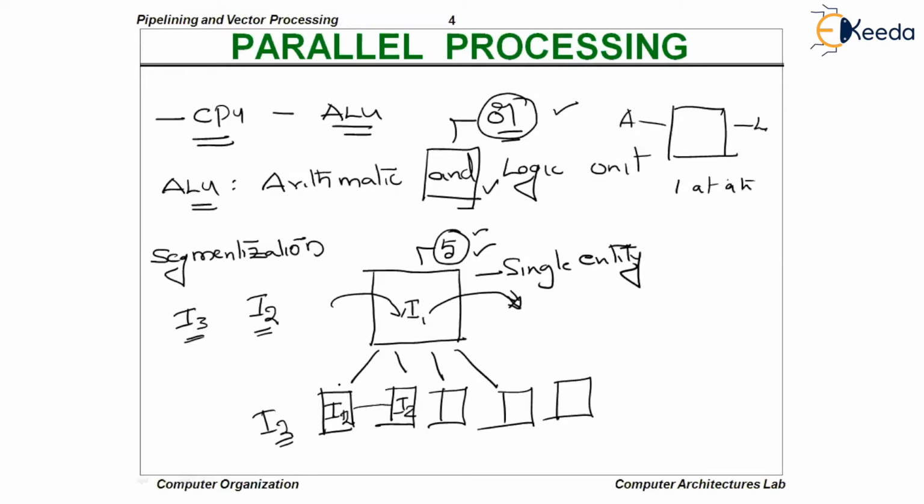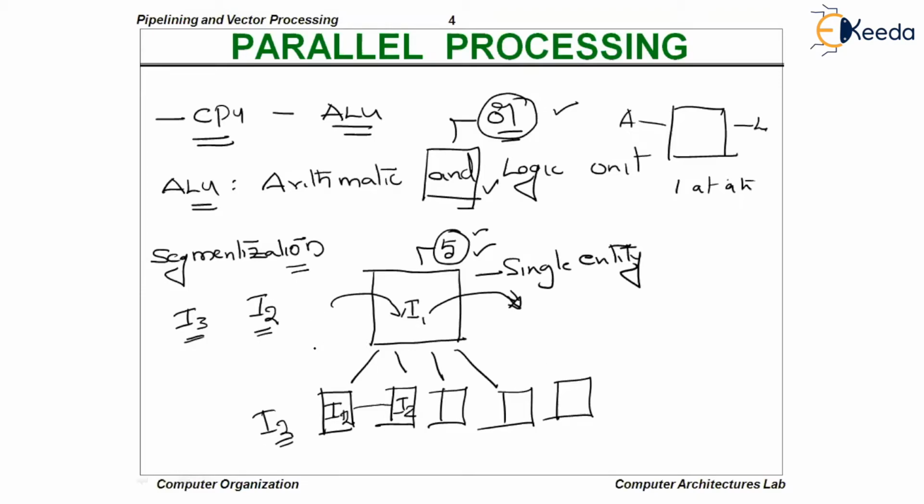Each segment is capable of performing a partial task. Earlier, the total task would be finished in 5 clock cycles. Now, the total CPU has been divided into partial segments, where each segment will be able to execute a partial task. Completely, when an instruction goes through all these segments, it will get completely finished. All the tasks related to fetch, decode, execute will get finished. So here, pipelining is all about segmentizing.